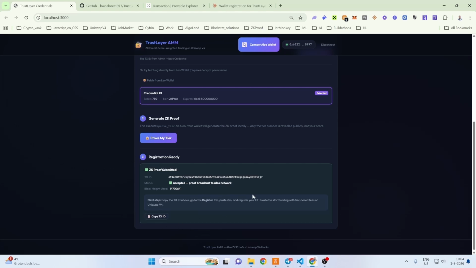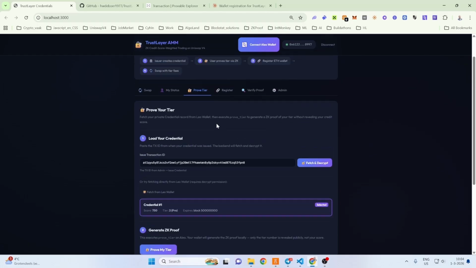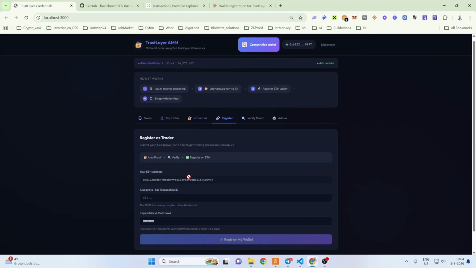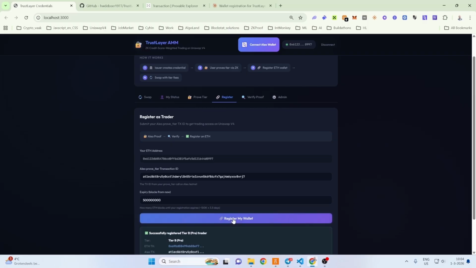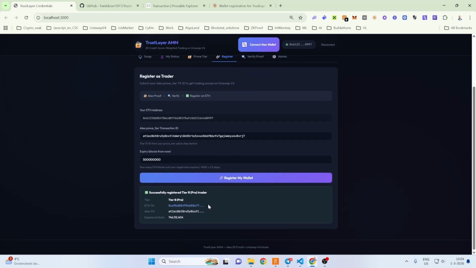Awesome! TrustLayer AMM uses a Uniswap v4 hook. And we first need to register an EVM wallet. Only registered wallets, with the proper tiers, can trade. Paste the transaction ID from the Aleo chain. And here we go, this wallet has a tier and is now able to trade on TrustLayer AMM.